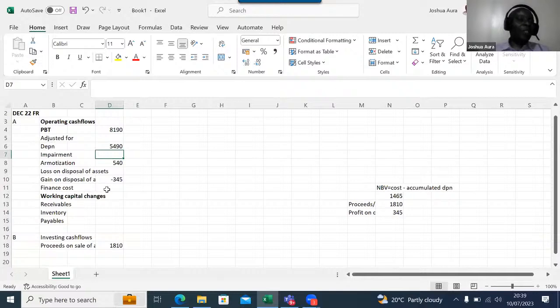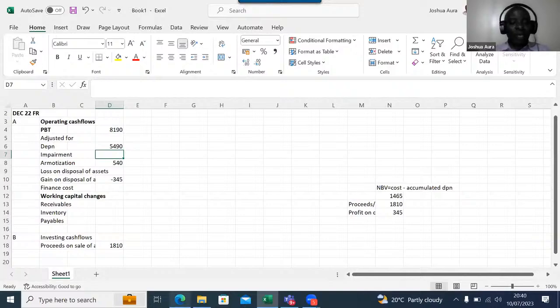So now I'm looking for the interest charged in the income statement. I need to come and add this back. Why am I adding this back? Remember, finance cost, ladies and gentlemen, in the new way, IAS 7, finance cost is not supposed to be in operating activities. Finance cost cannot be in operating activities. We had debt holders who gave us their money, and we are returning interest. So that should be taken under our financing activities, not here. So here I need to come and add it back. I cancel the finance cost that had been taken up here.